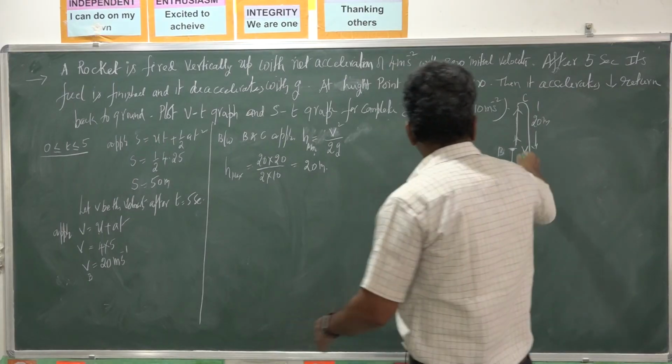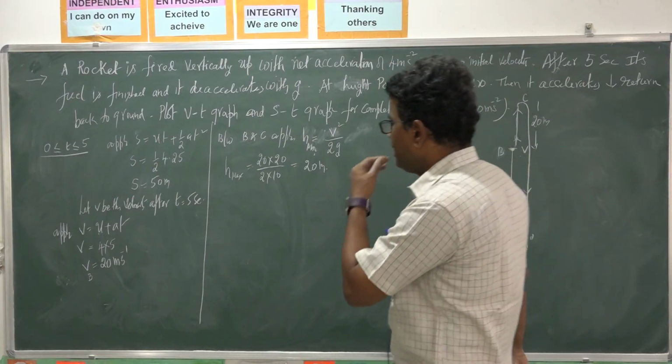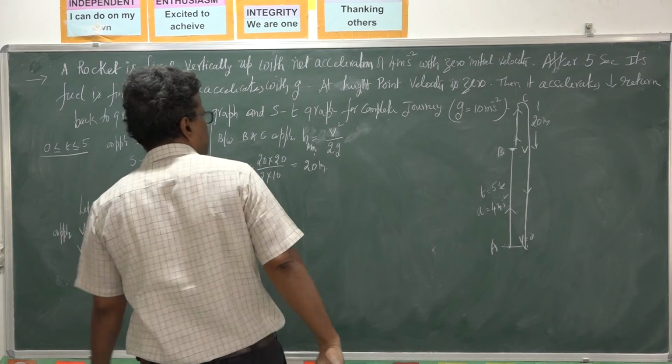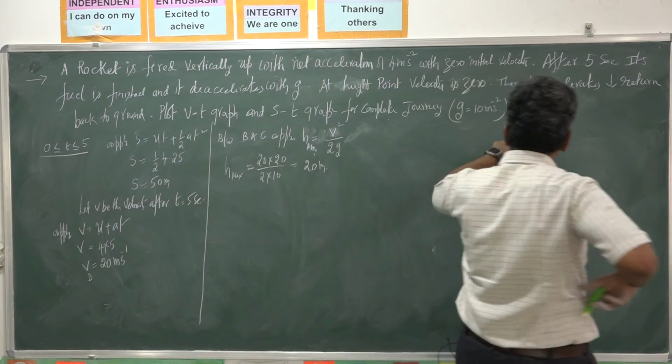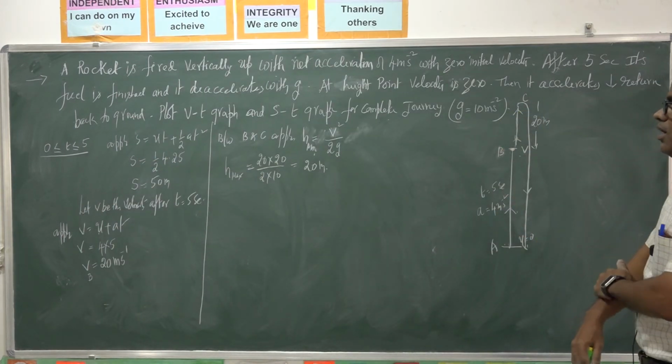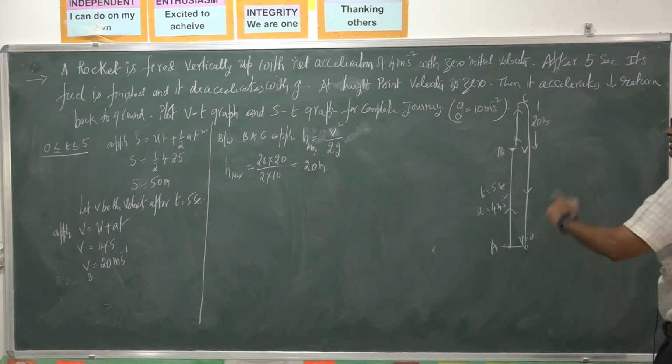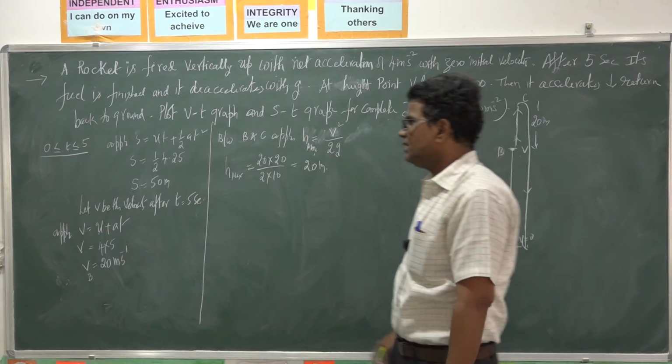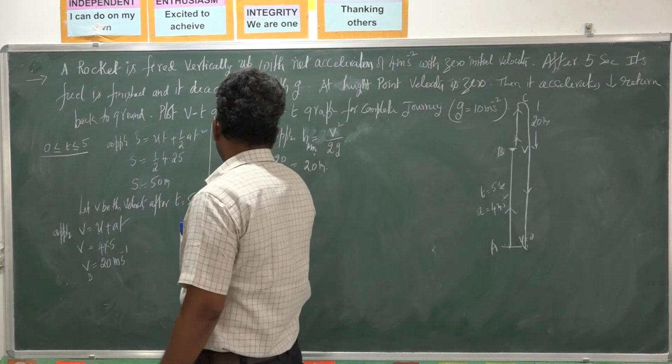and then it falls down. From here, how much time will it take to reach the ground? To calculate this, I am applying the height of the tower formula.